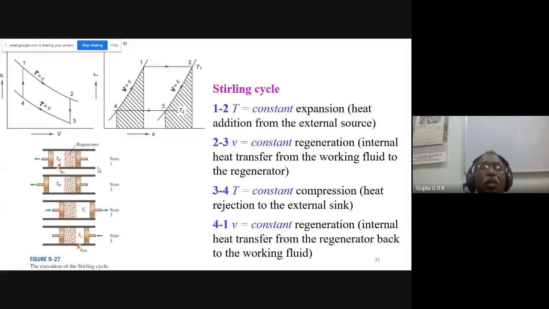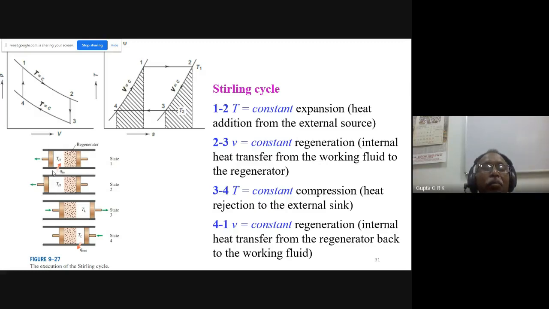It can store a large amount of heat and it can release that heat whenever we want. Okay, this is like a heat storage device. So here, suppose these two are the pistons. This is at state 1, right? And here I have gases at high temperature TH.